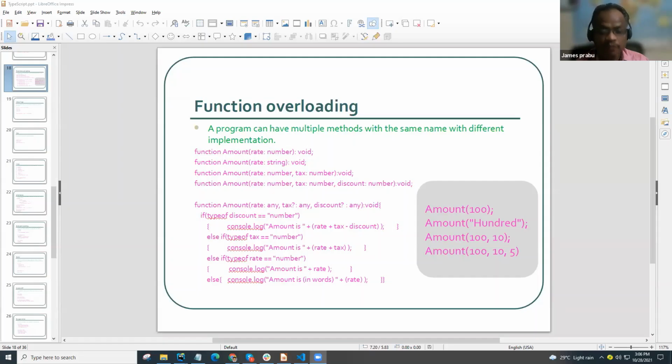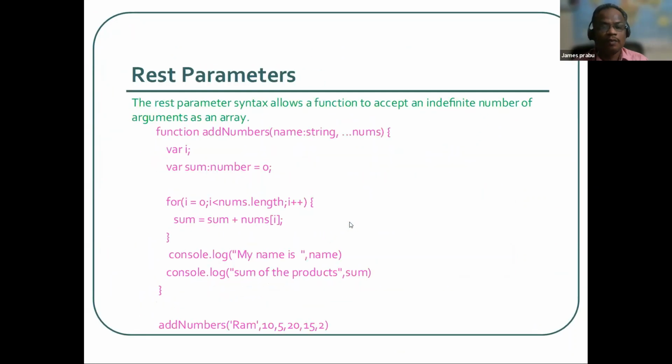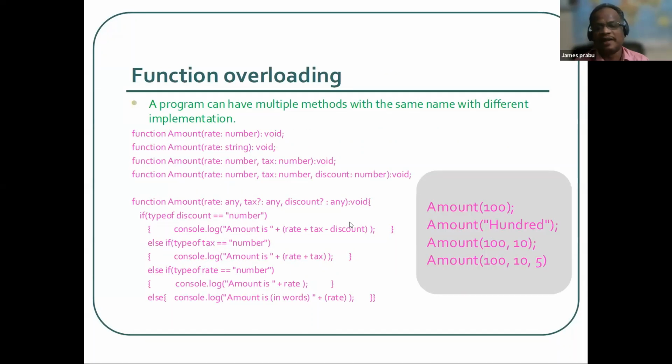Okay, then let's continue with the previous session. I share my screen now. So this was the last slide we discussed. These are the functions: the variations of function in TypeScript with parameters, optional, default, rest parameters, and function overloading. Up to that we saw.